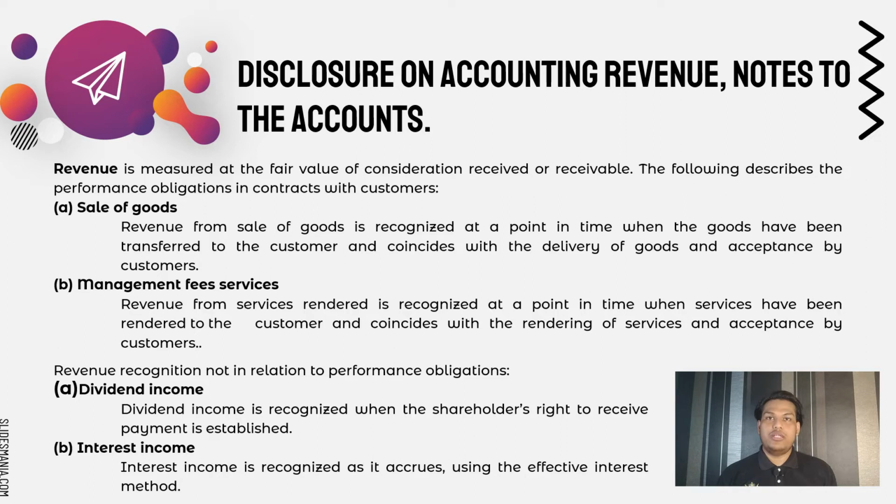The revenue is actually divided into two parts. The first is performance obligation in the contract with the customer, which is sales of goods and management fee service. And the second is revenue recognition not in relation to performance obligation, which is dividend income and interest income. Revenue from sales of goods is recognized at a point in time when the goods have been transferred to the customer and coincides with the delivery of goods and acceptance by a customer.